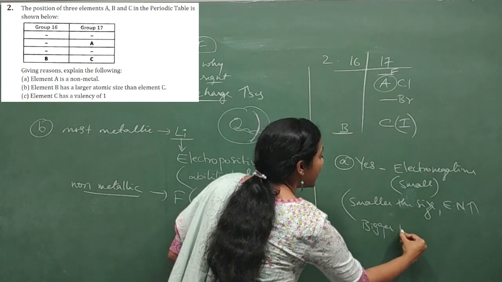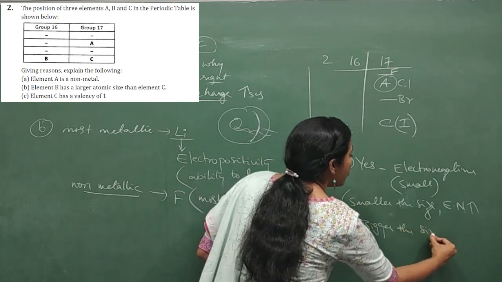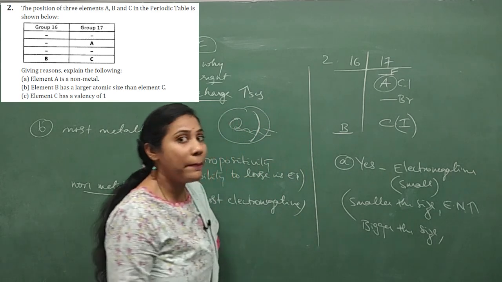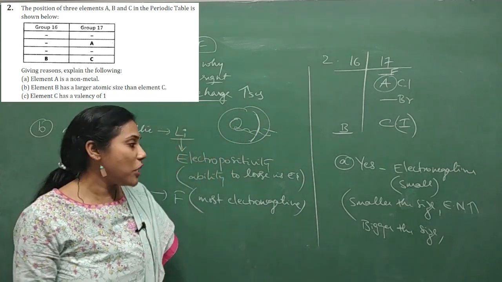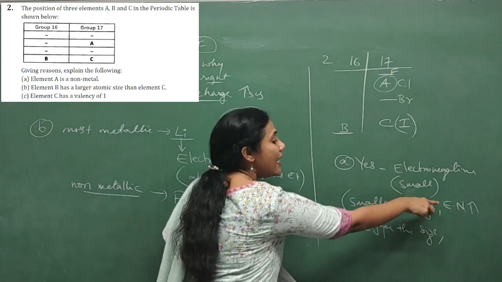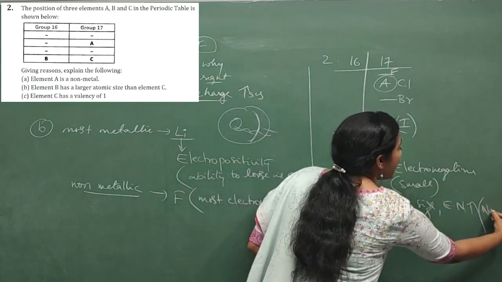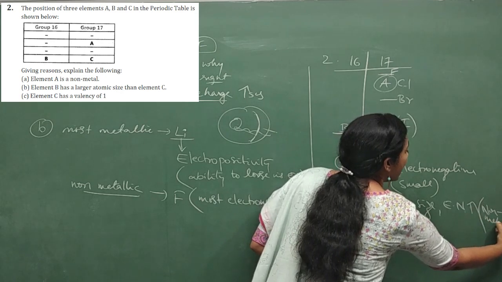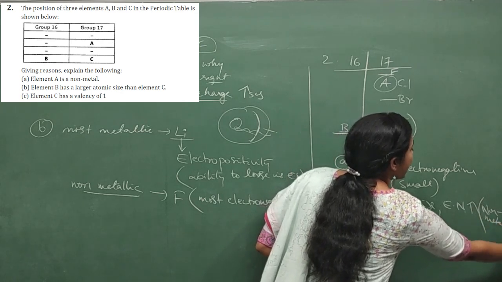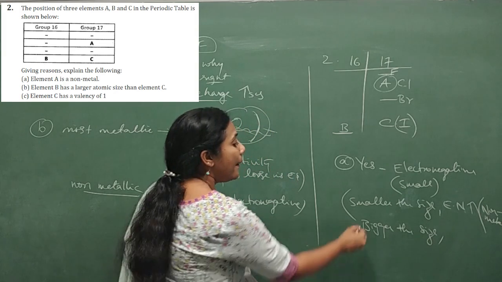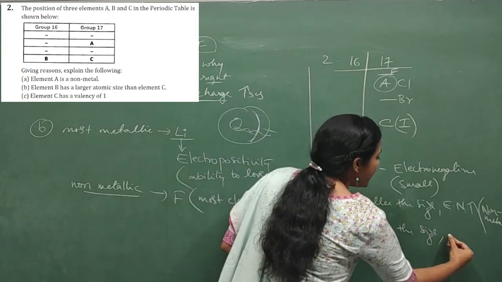Bigger the size. This is a trick I'm telling you to remember. So if you can remember, you can give better answers in the periodic table chapter. So smaller the size, electronegativity is more. Electronegativity is more means non-metallic nature is also more. Bigger the size, what happens?